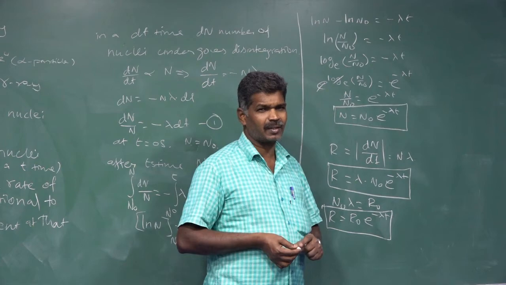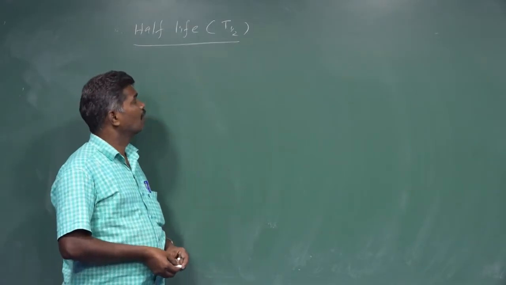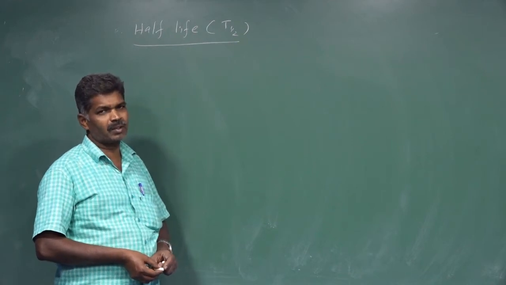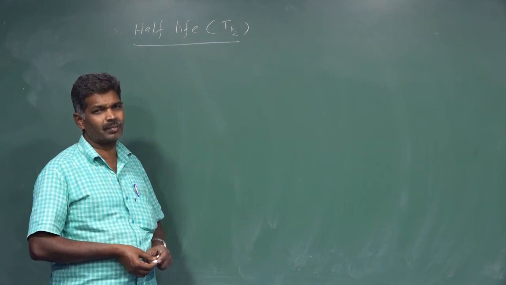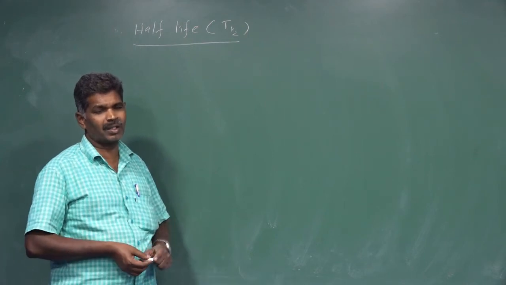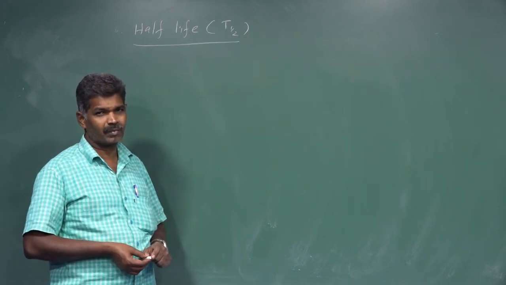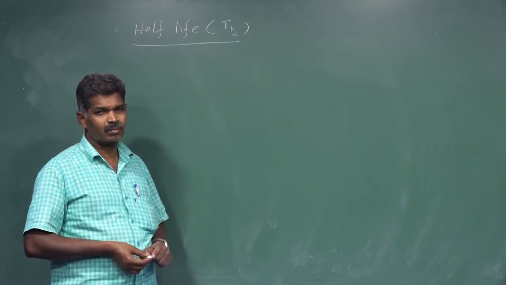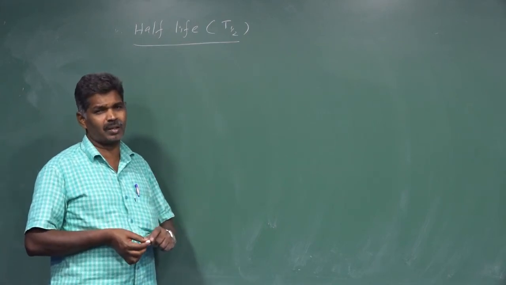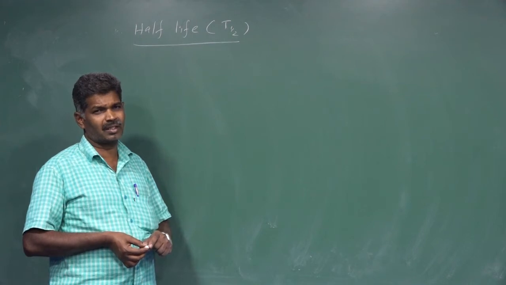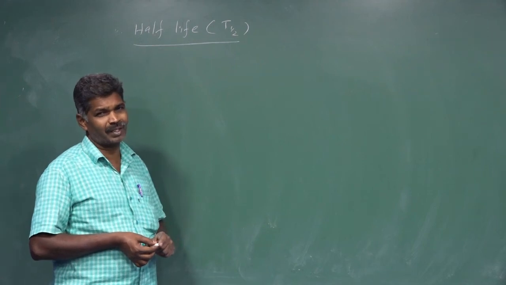Next we are going to see the half-life period, the half-life of a radioactive element. Why are we going to see it? All radioactive elements have an infinite lifetime. That's why we want to differentiate the activity of one element from another. For that, we want to introduce half-life and mean life.